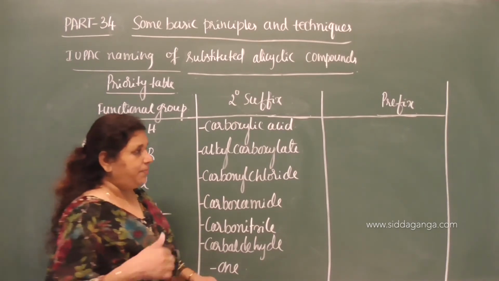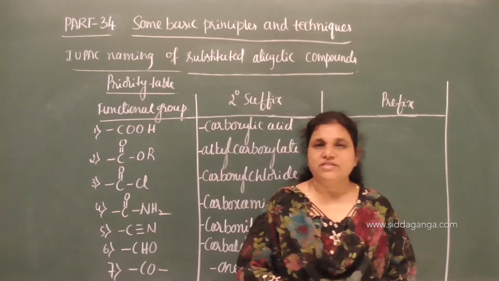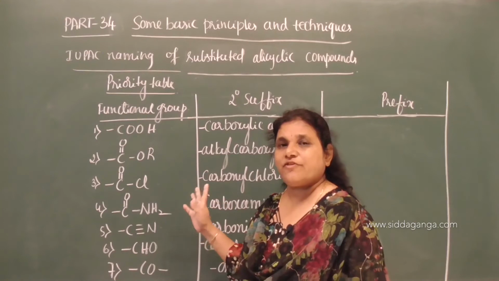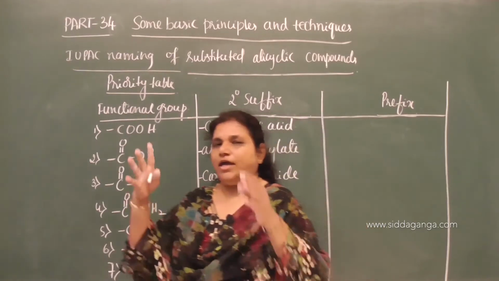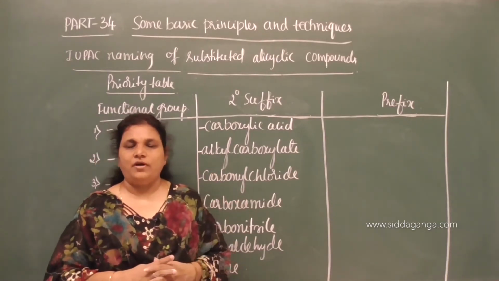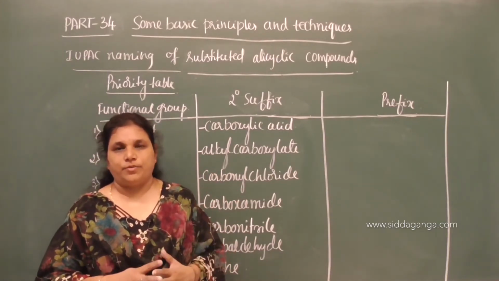So now the prefix, when we need to use the prefix: according to the priority, when two or more such functional groups are there, again we have to follow the same priority table as we have used for the aliphatic compounds.